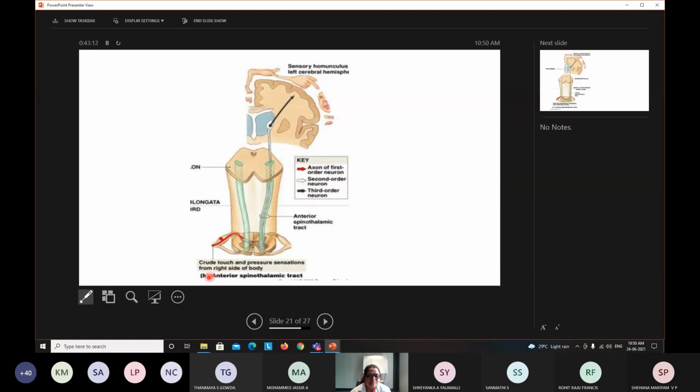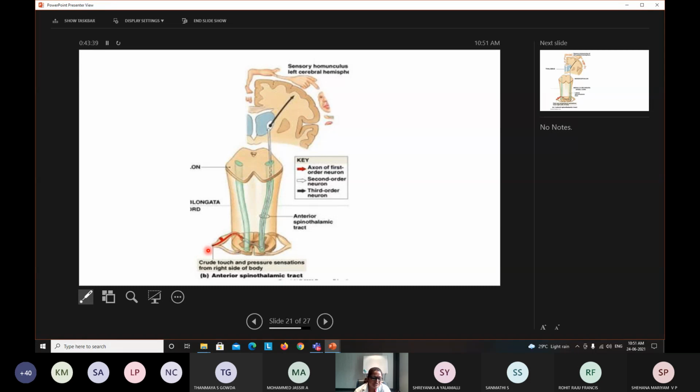This is mainly responsible for crude touch. I was talking to you about the different forms of touch. Except for crude touch, all other forms of touch are carried by the dorsal column tract, whereas crude touch plus pressure sensation is carried by this anterior spinothalamic tract.